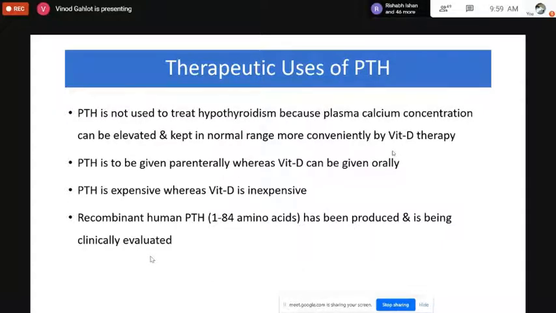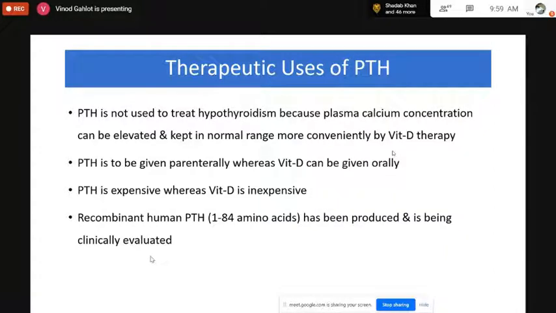So if we give vitamin D therapy, then it itself will be helpful in increasing the plasma concentration of calcium. So the vitamin D therapy will be useful. While parathyroid hormone is also required to be given parenterally, whereas vitamin D can be given orally. It is expensive, whereas vitamin D is inexpensive. And the recombinant human parathyroid hormone has been produced, but is still being clinically evaluated.